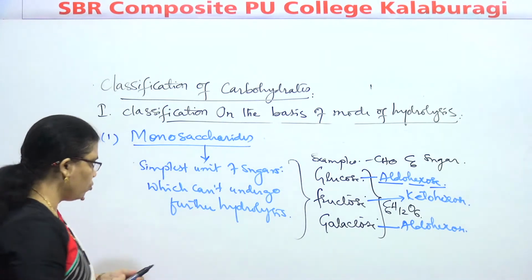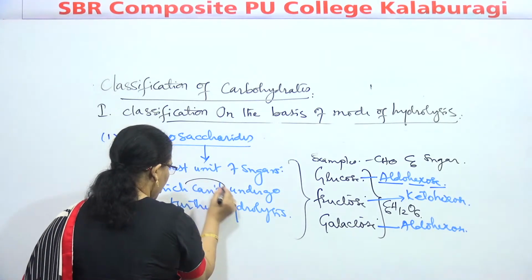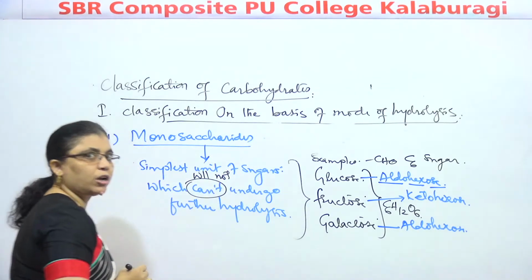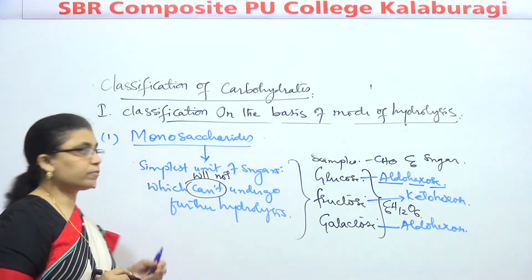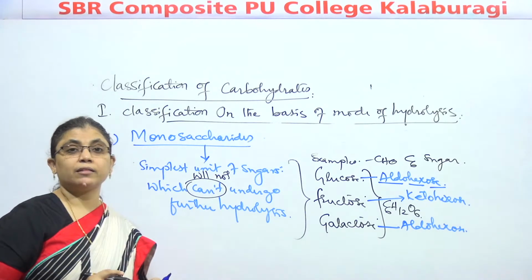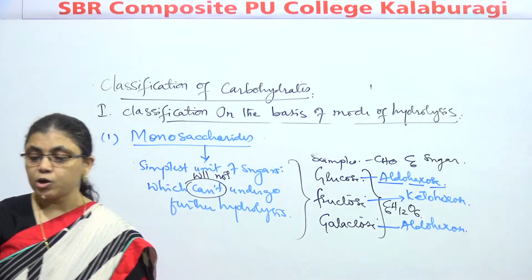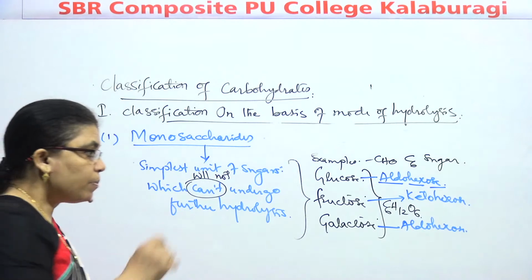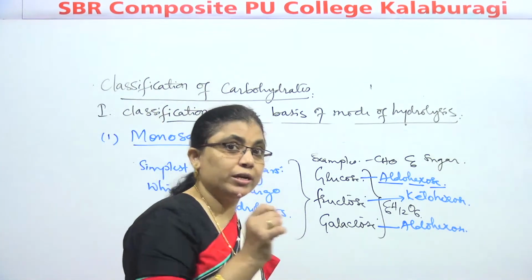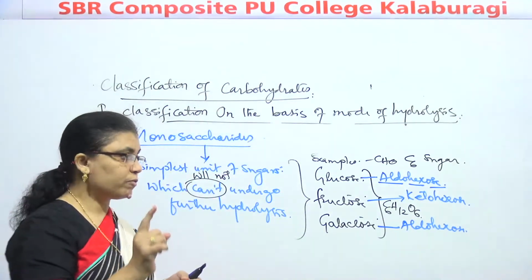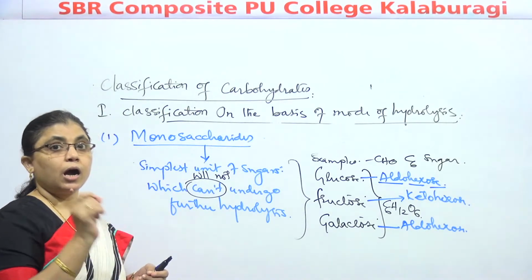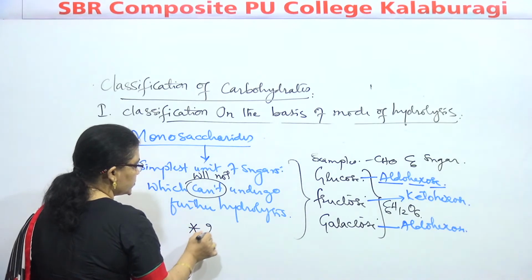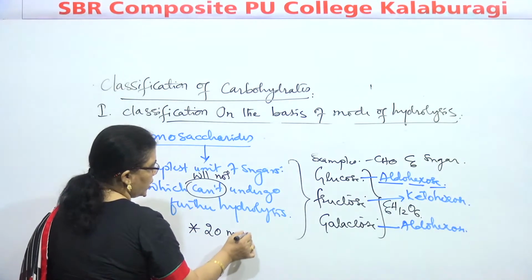Remember, about 20 monosaccharide units occur in nature.